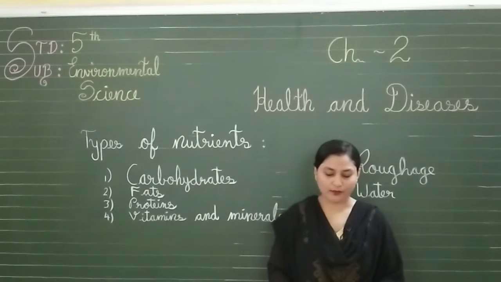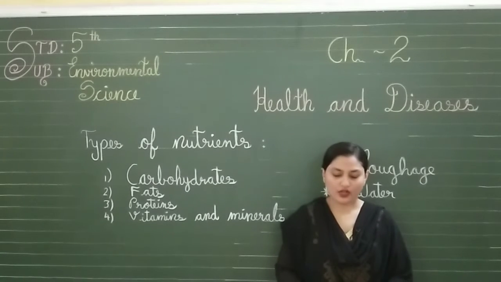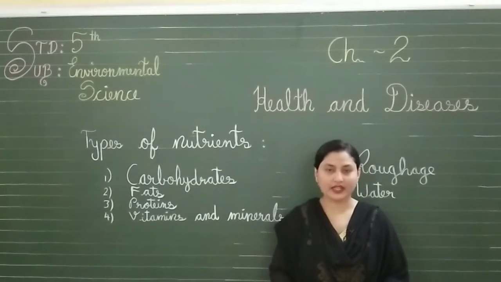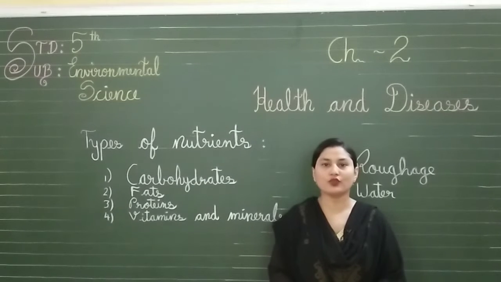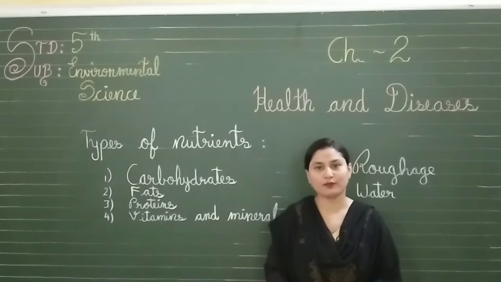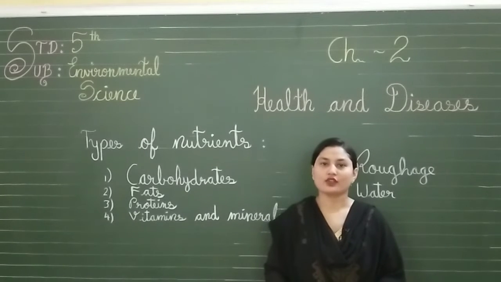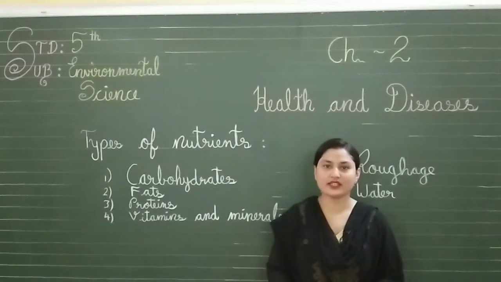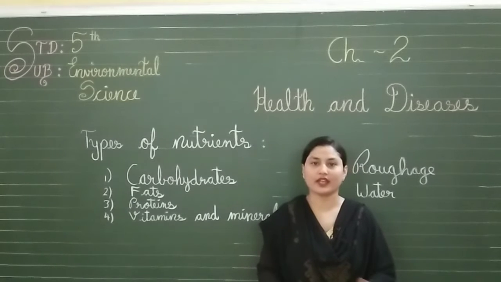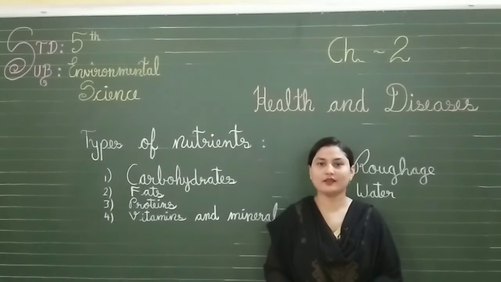The sources of proteins are pulses, meat, fish, soya bean, pea, milk, etc. All this food contains more amount of protein. Growing kids need more protein than an adult. The kids who are in a growing stage need more protein, as protein helps in the growth of our body. So these kids need more protein than adults.